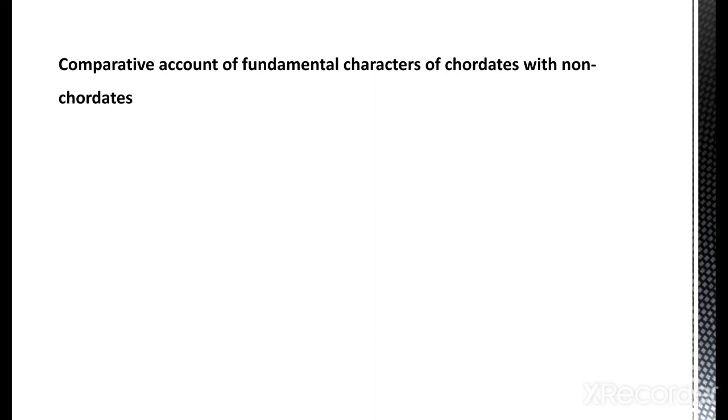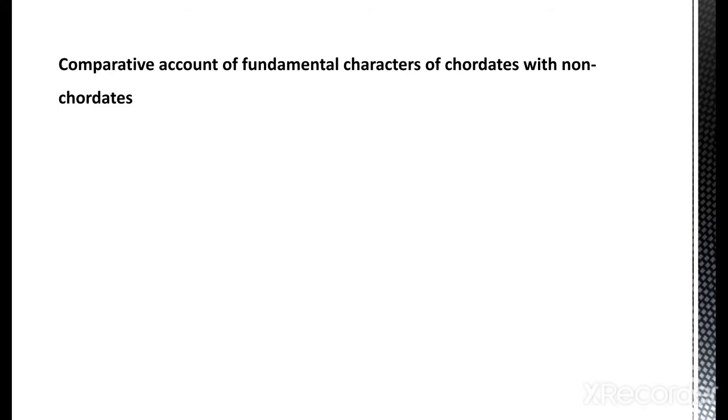Besides these distinguishing characters of chordates, we are now going to see the comparative characteristic features of chordates and non-chordates. What are the differences between chordates and non-chordates? We have gone through the four distinguishing features which are present only in chordates. Now we are going to see the comparative study.